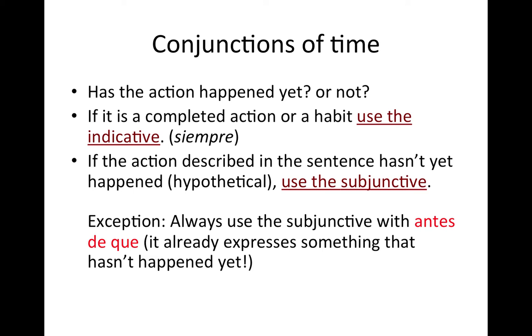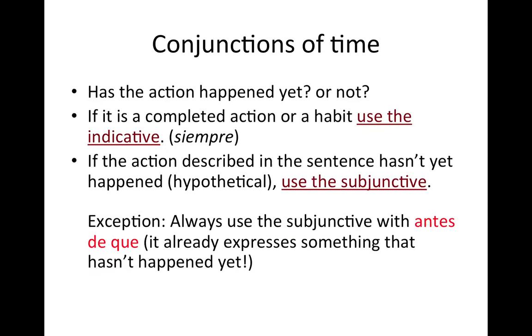Other conjunctions of time, you have to look at the context and determine if the action has happened yet. If it's in the future, you need to use the subjunctive because it's incomplete. If it's in the past or the present, then you need to use the indicative. Okay.